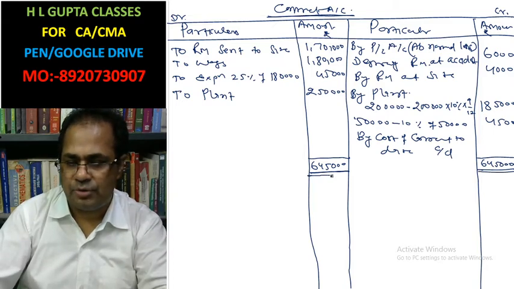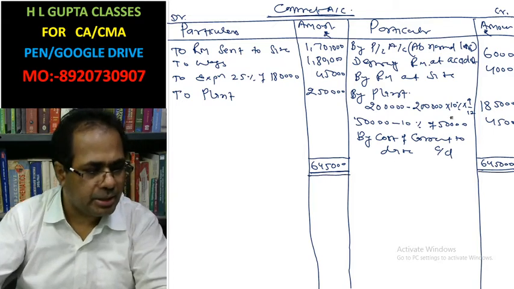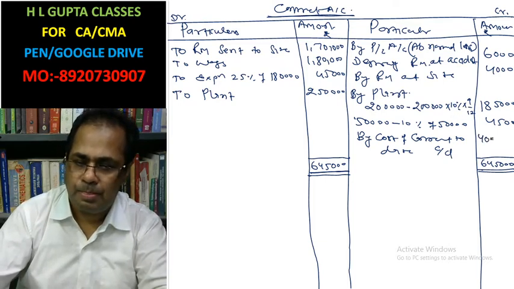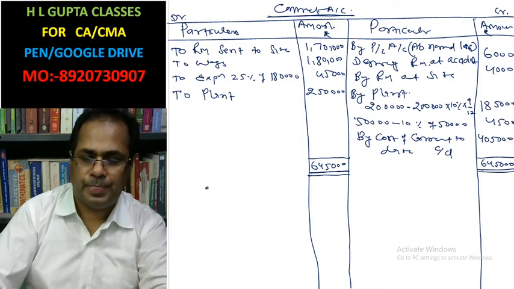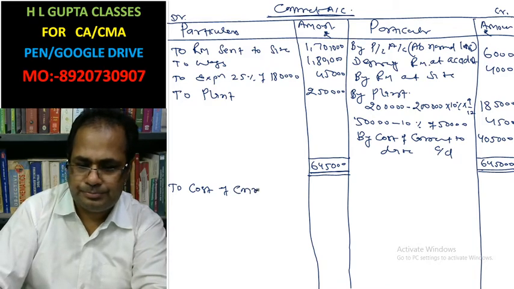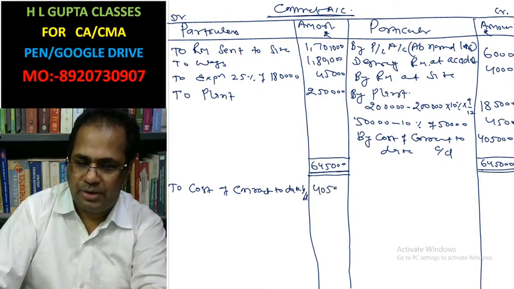Thereafter you will write here 4,05,000. To cost of contract to date, brought down, 4,05,000.